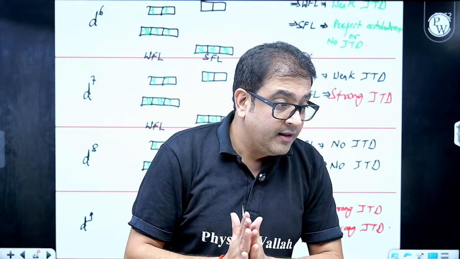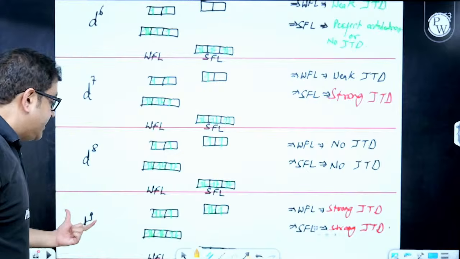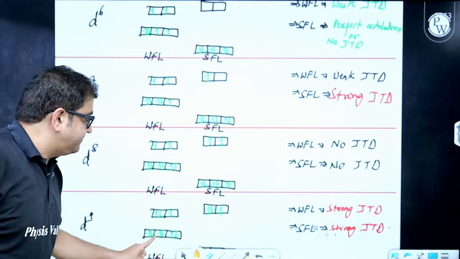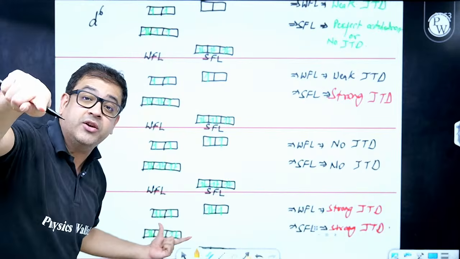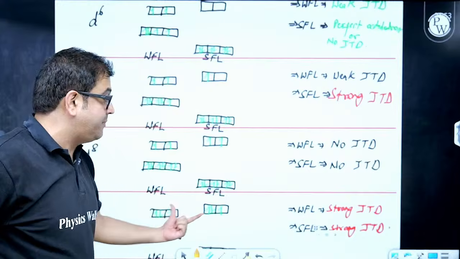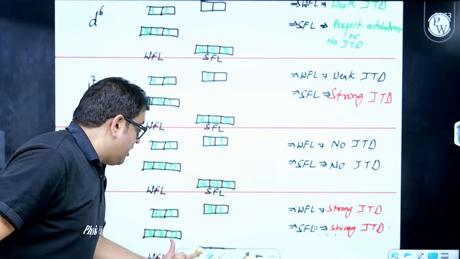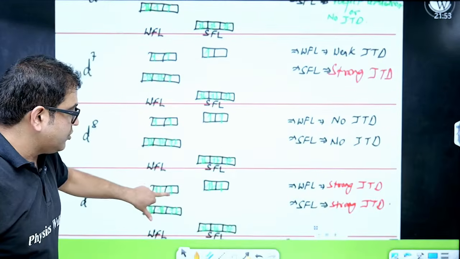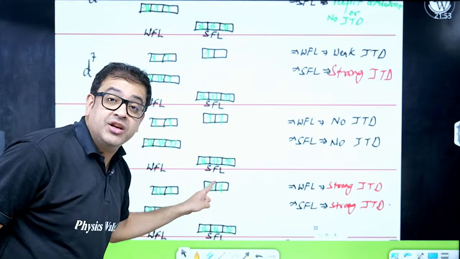Moving forward. Now, d9 configuration. Again, this t2g is symmetric, but eg is unsymmetric. Oh my God, the high energy level eg is unsymmetric. That means with a weak field ligand, strong JTD. See, this is symmetrical, but eg is again not symmetrical.